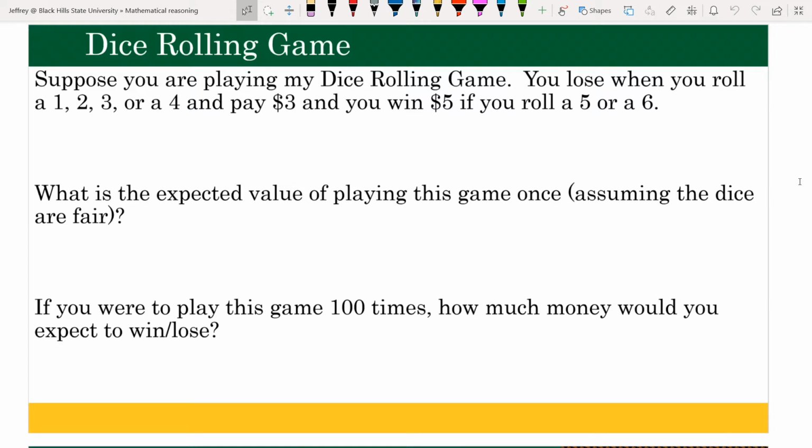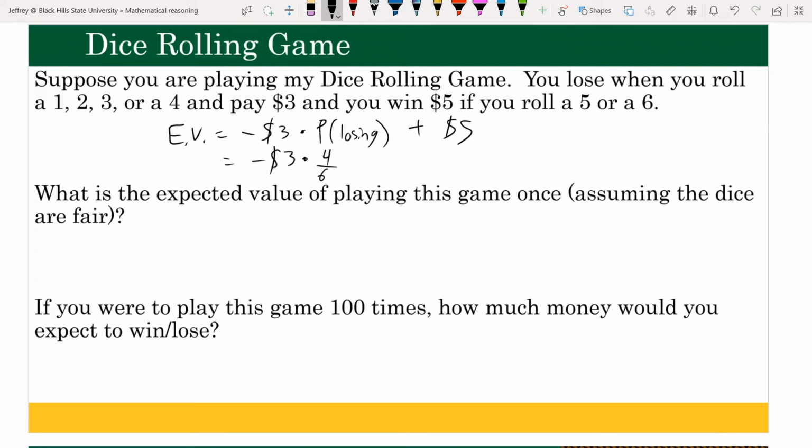If you pay $3, that would be a negative dollar amount for you. And what's the probability of paying me $3? Well, that would be if you had rolled a 1, 2, 3, or a 4. So the probability of losing in that case would be 4 out of the 6.